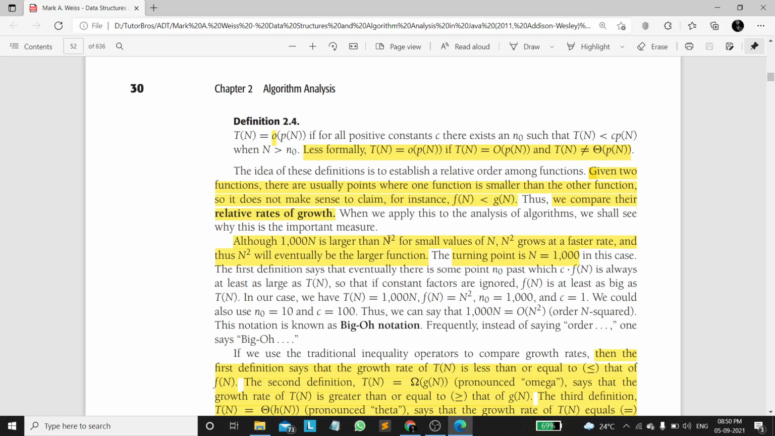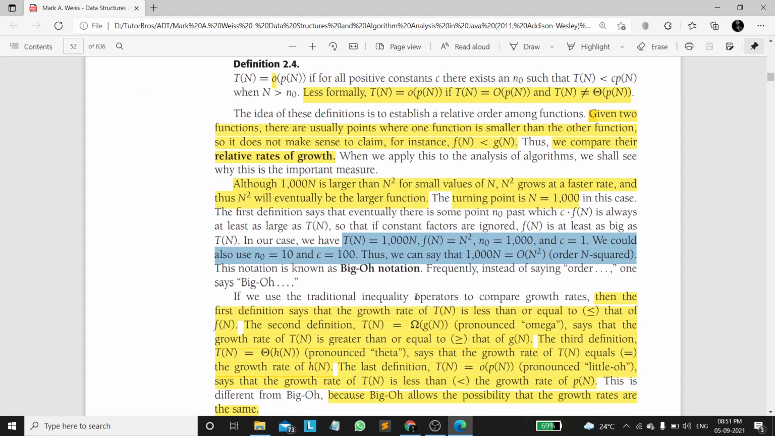But for n equal to 1000, both are equal. If we start from n greater than 1000, then the n square growth rate is much higher than 1000n. With that conclusion, we can say n square has a higher growth rate than 1000n. If you have a doubt, you can refer to this formula. These two lines show the calculation required for that. If we still don't get it, we can plot the graph.